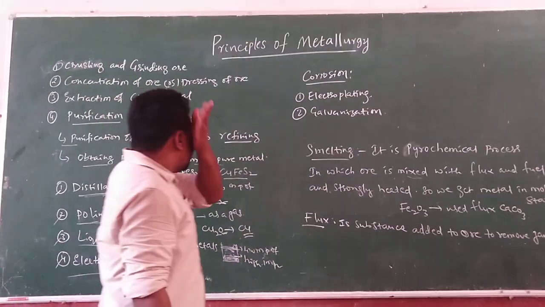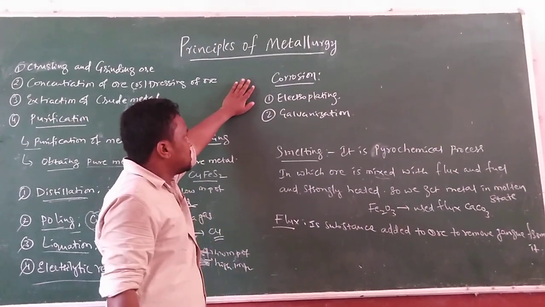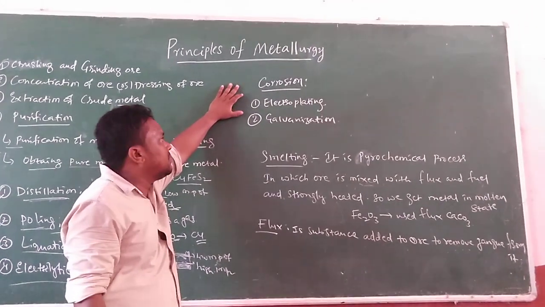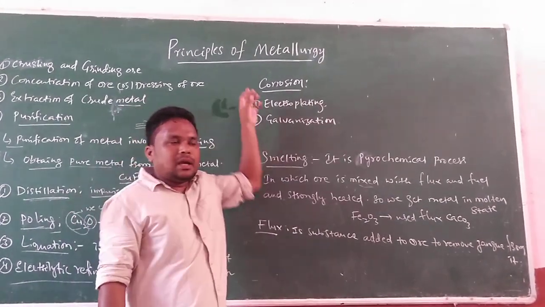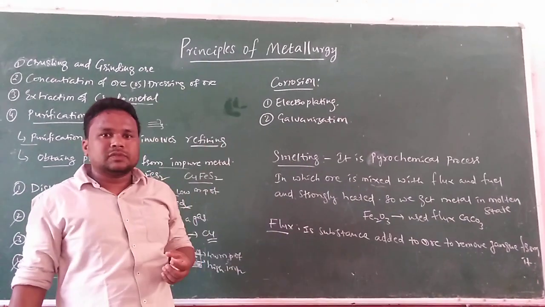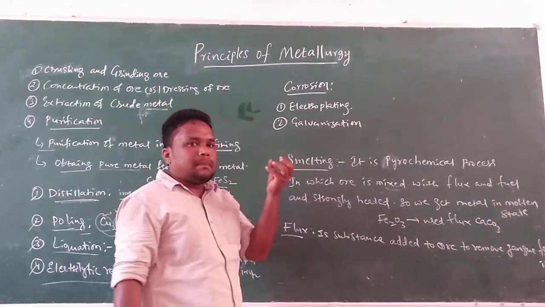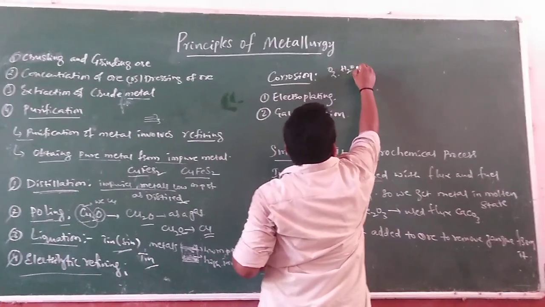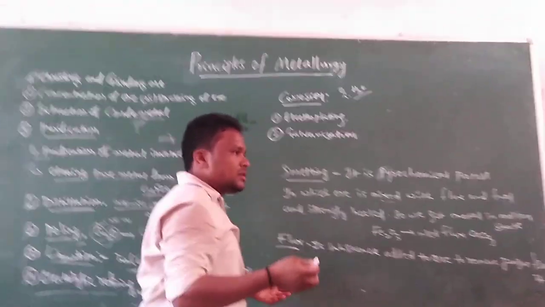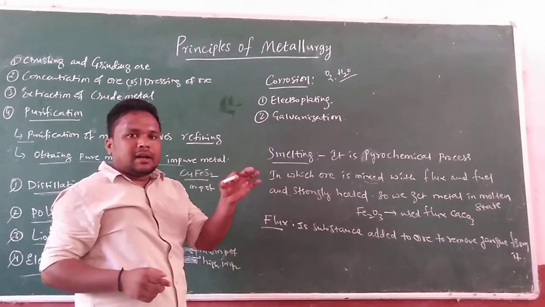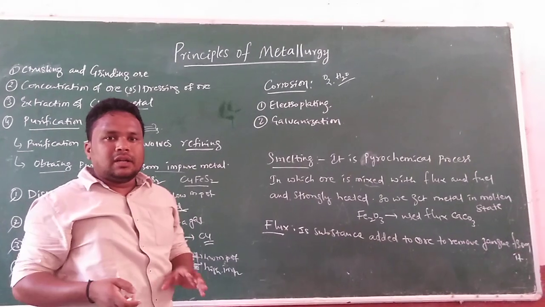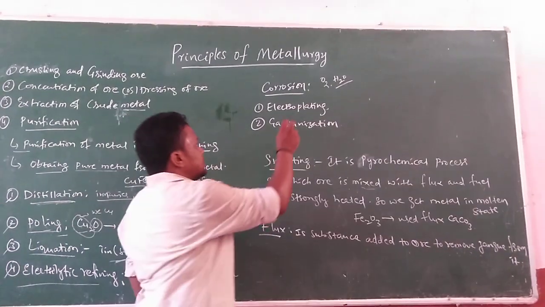Next, another short answer question in this chapter is corrosion. Corrosion can be defined as follows: suppose a metal is exposed to air. It will absorb moisture as well as oxygen gas. Moisture is nothing but water vapor. If you keep an iron rod for 2 or 3 days at a corner of your home, after some days rust will be formed.